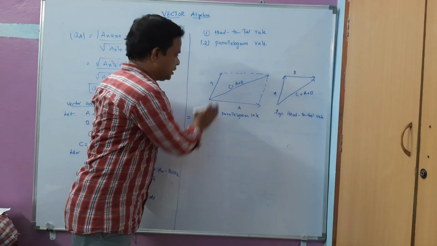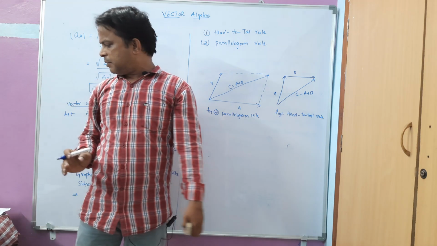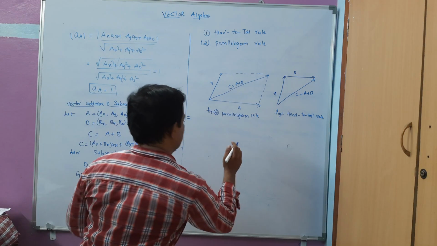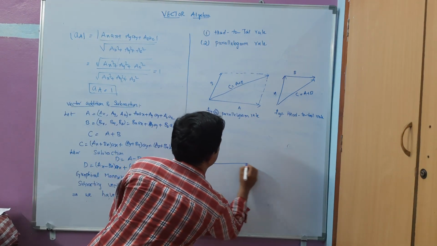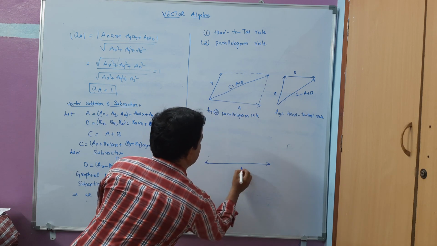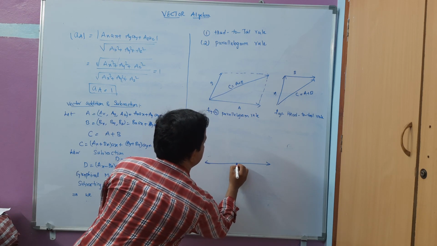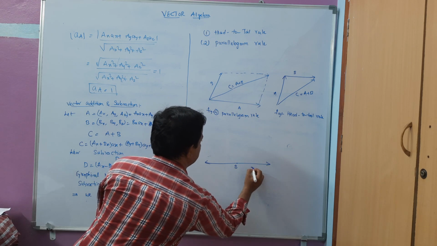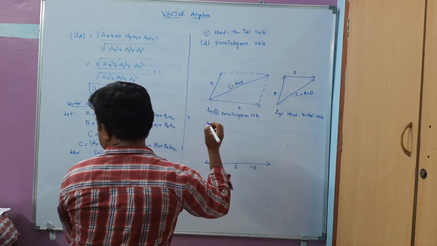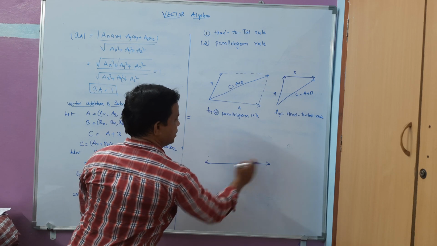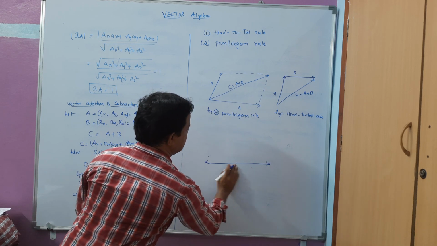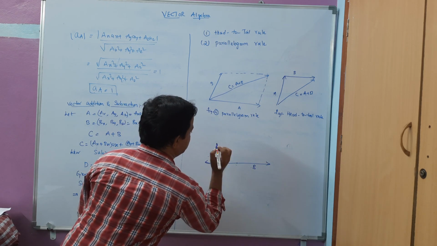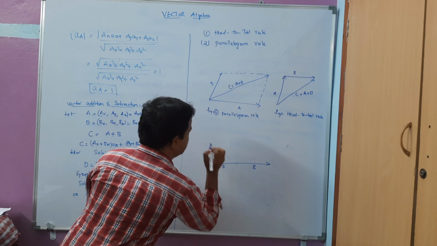Subtraction by the parallelogram. First we will take the parallelogram here. Let me draw the diagram. If I take the B vector like this, this is the B vector up to here, and this is the opposite direction of this one, meaning minus B. This is the positive direction, and from here up to here will be the negative direction of the vector.